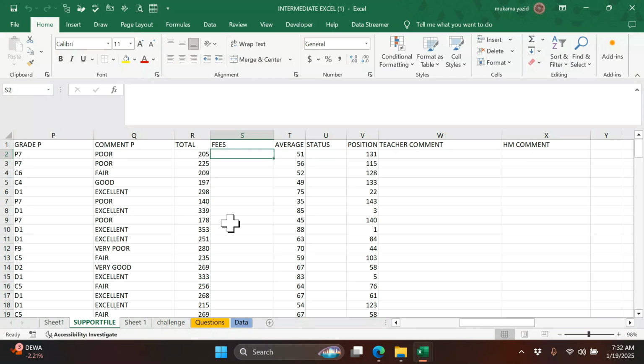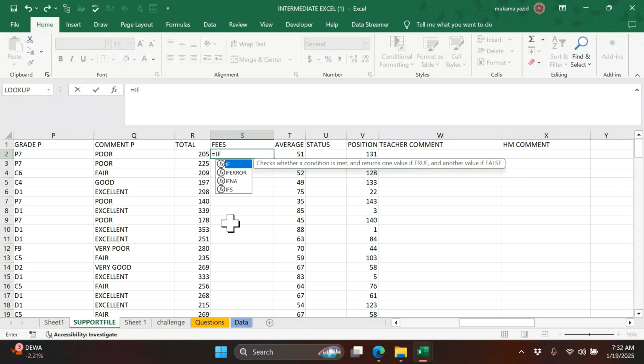So if is the simplest one to solve this problem. Let us use if and we solve the problem. Let us write our equal sign first, then we say if. We'll use that simple one. I hope everyone is having that one.